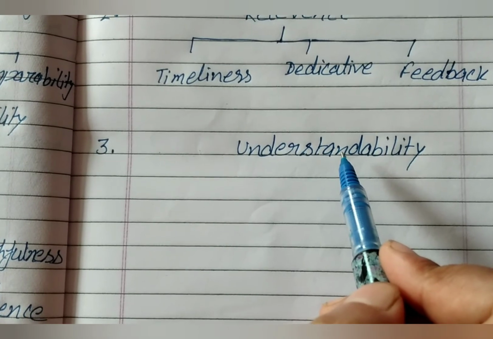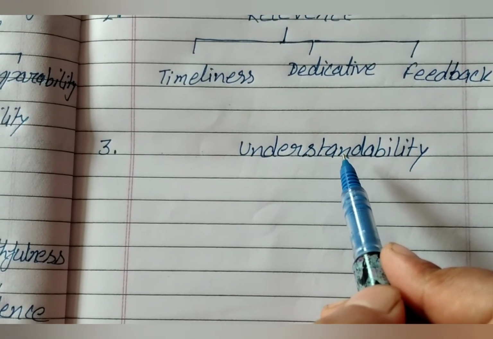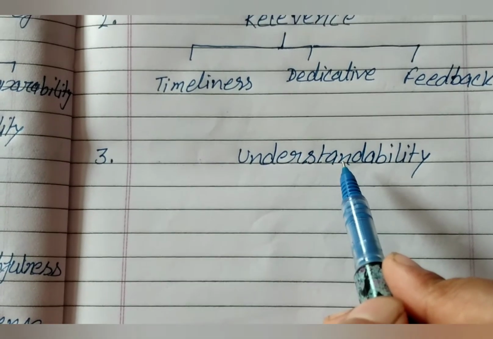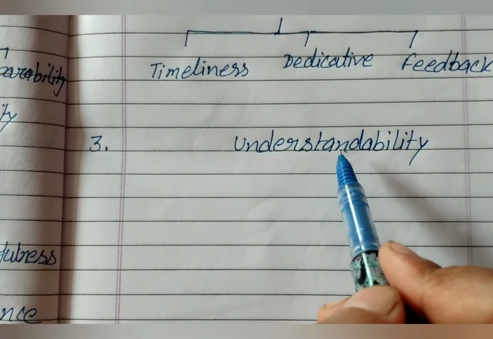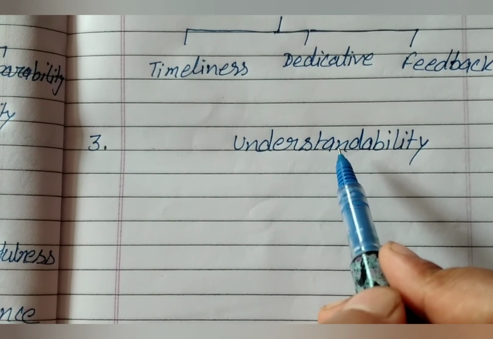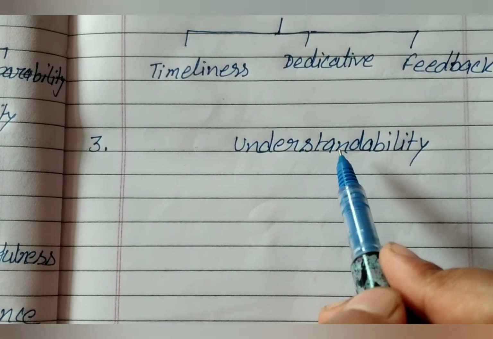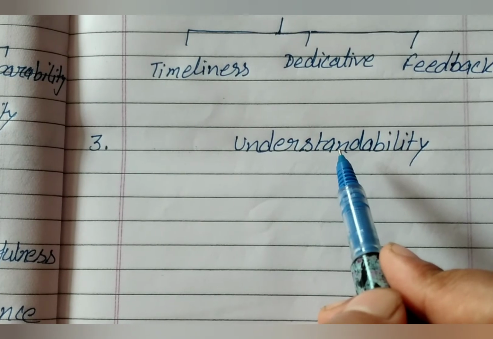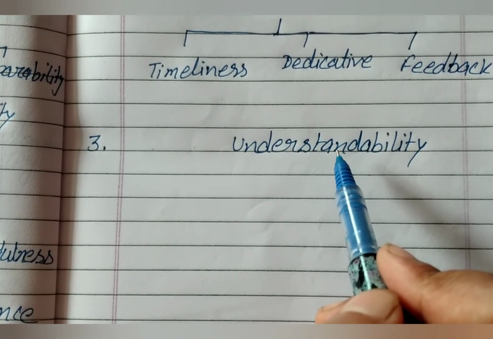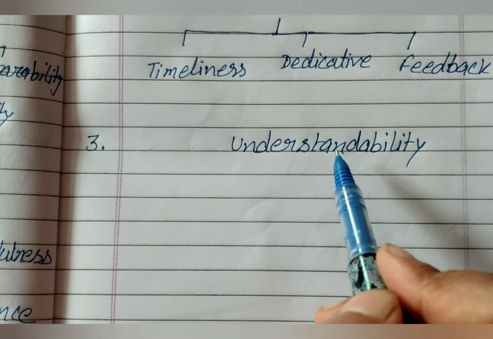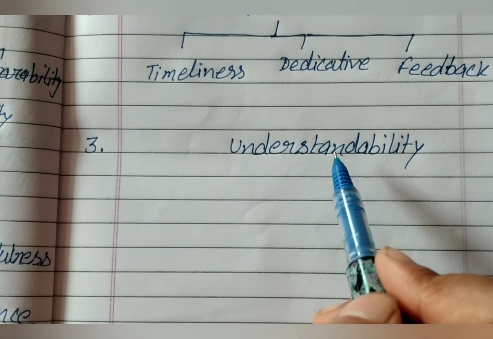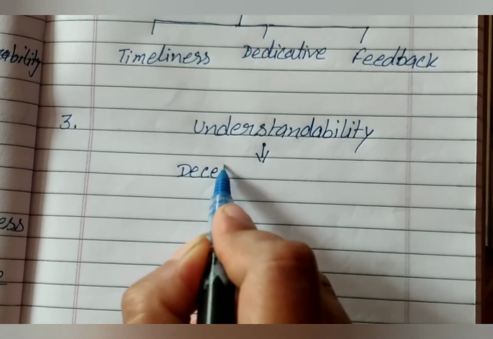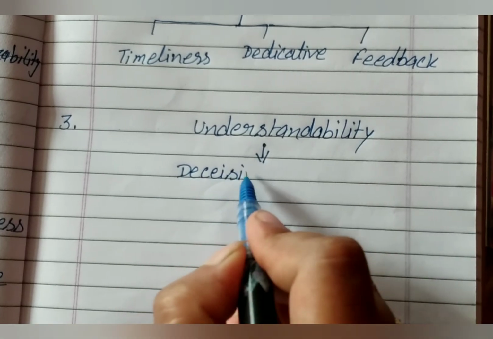A message is said to be effectively communicated when it is interpreted by the receiver of the message in the same sense in which the sender has sent. Accountant should present the information in the most intelligible manner without sacrificing relevance and reliability. So it means understandability is decision usefulness.